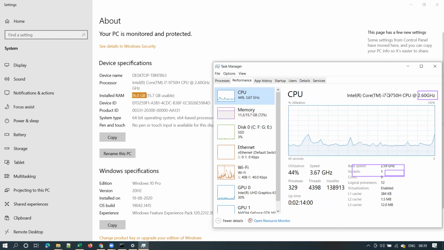And you should know your processor generation, right? This is important information. Generally any processor less than 6th generation will be slow. If you want to buy a new laptop, don't buy a laptop with an i3 processor that is less than 6th generation. Please buy a laptop above 6th generation if you are planning to buy something for this training purpose.